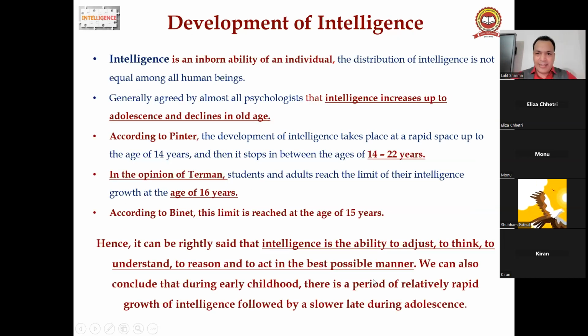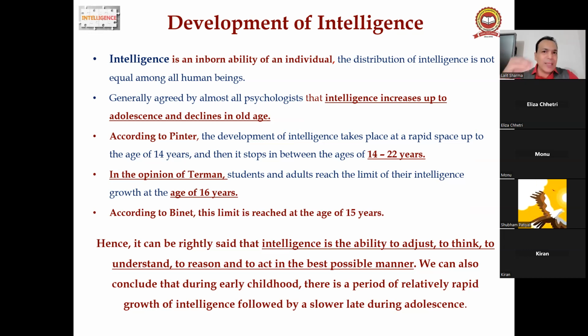Okay, development of intelligence. So guys, you should know a little bit about how intelligence develops, up to which age intelligence develops. Intelligence is an inborn ability of an individual. You have come to know that, right? It is from heredity and the environment also, right?